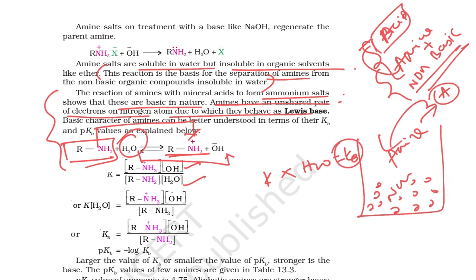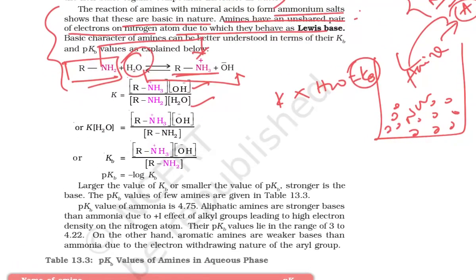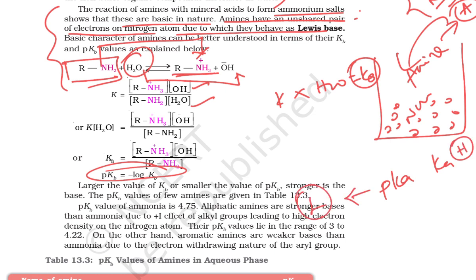Then from Kb, how do we derive the pKb? This is the equation you might have studied in the equilibrium chapter in 11th standard. What they are trying to say is, if the Ka value is higher, the pKa value should be lower. At that time the component is going to be more basic in nature.